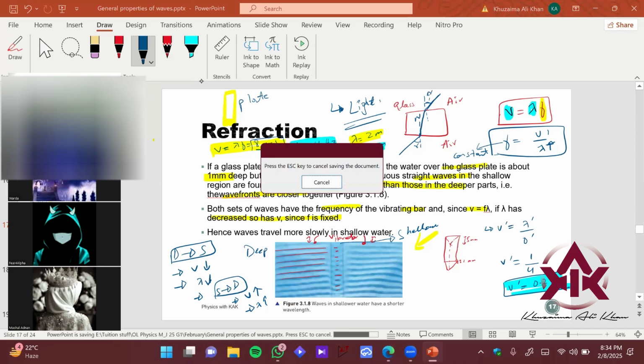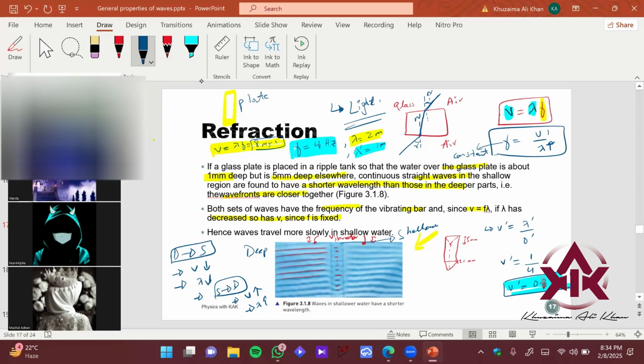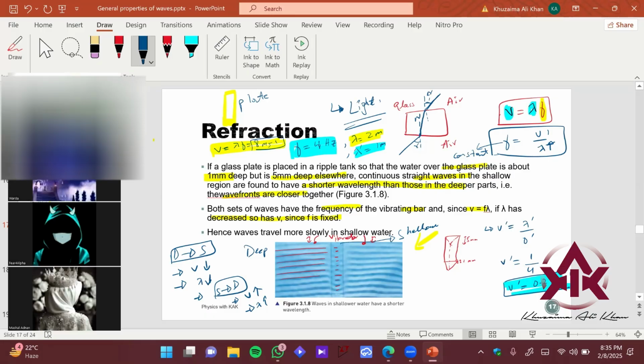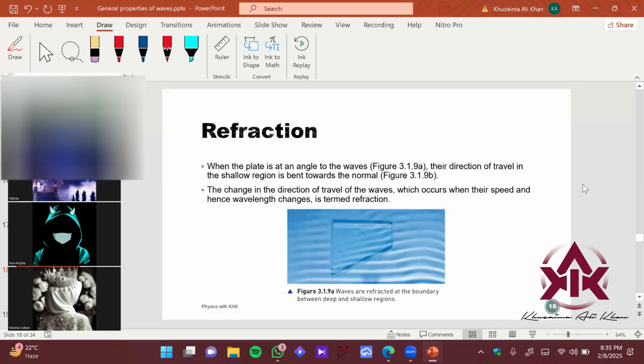So if it is clear, give me a thumbs up. It's simple. I just want to basically now observe this using wavefront ideas again. I hope the numerical makes sense. Okay. So numerical value set is making more sense. Okay, that's good. So again, we have another scenario over here.